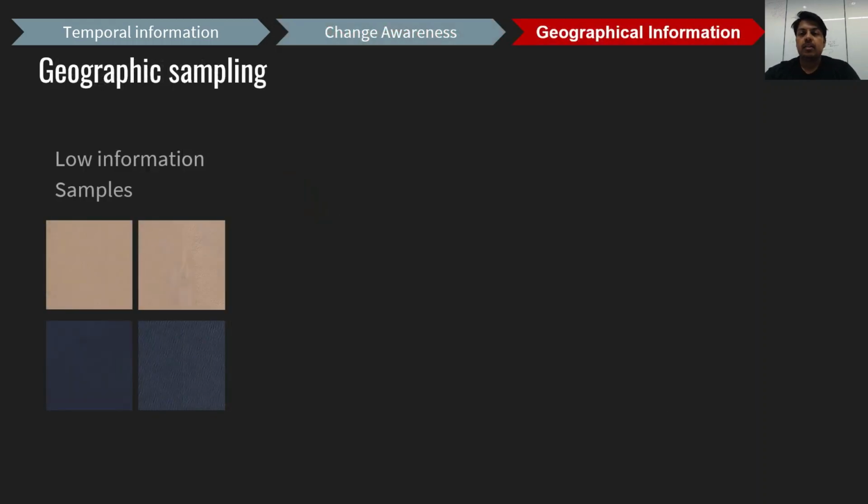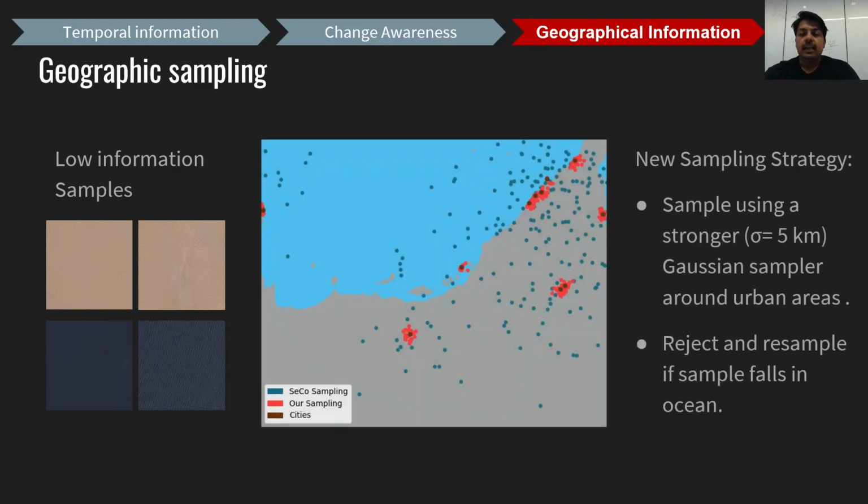We next look at the geographical sampling. We propose a stronger Gaussian sample around the urban areas. Additionally, we reject samples that completely fall into the ocean. The figure compares our sample against the baseline sampling strategy specifically for a coastal city. Our method can pick more informative locations than the baseline.